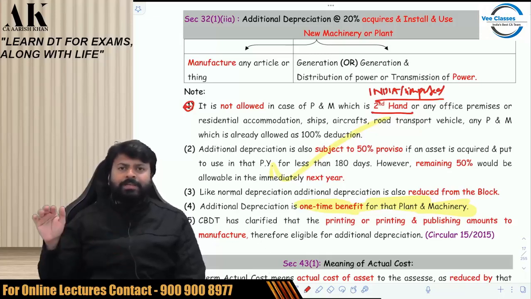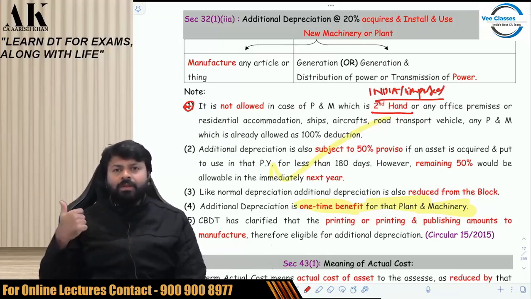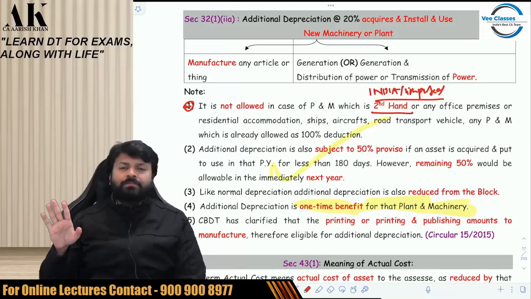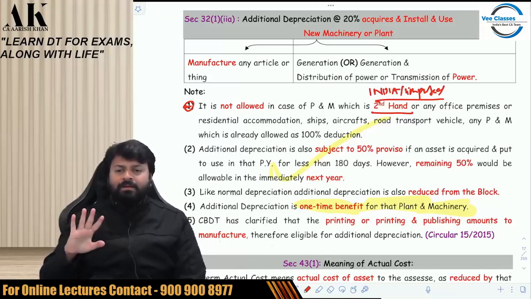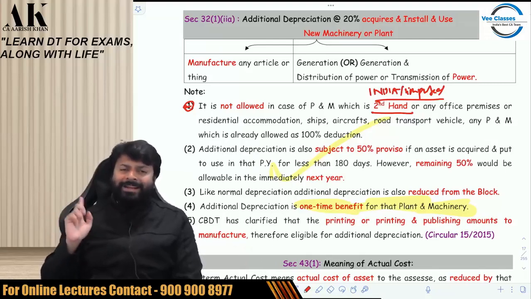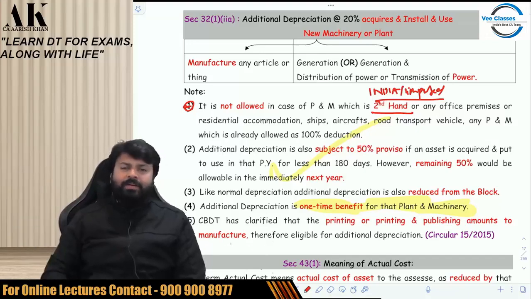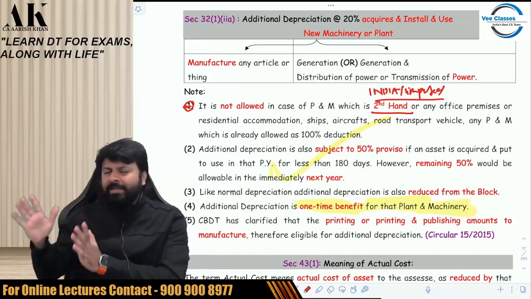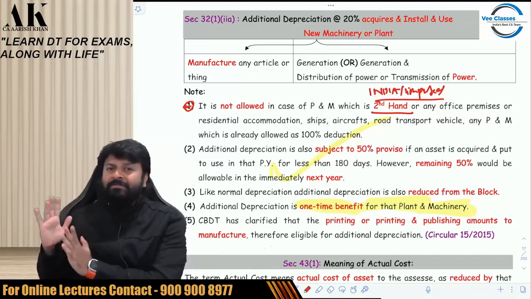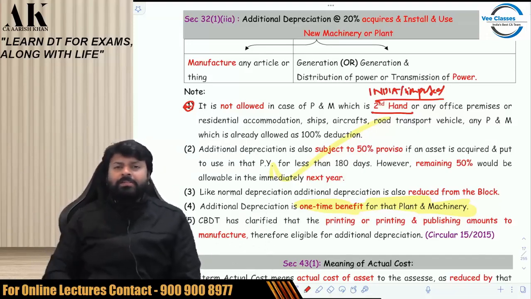So imported second hand, local second hand, second hand is not allowed at all. Machinery kept in office premises, not allowed. Machinery kept in residential accommodation, not allowed. Ships not allowed, aircraft not allowed, road transport vehicle not allowed, and any plant and machinery which is already allowed as 100% deduction. If you have bought some plant and machinery and you have claimed 100% tax benefit on that, you cannot claim additional depreciation on that.